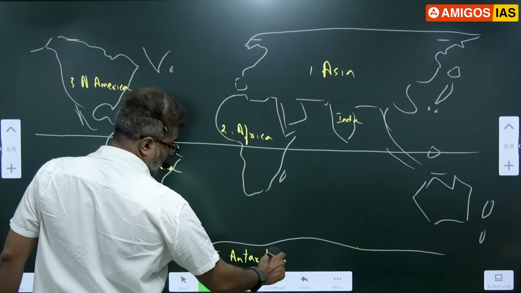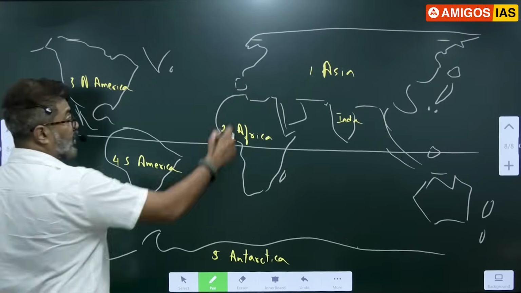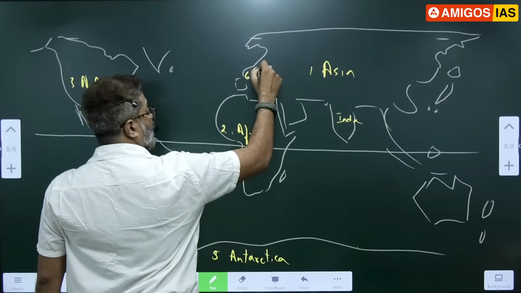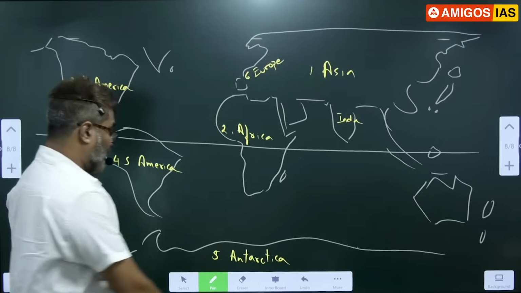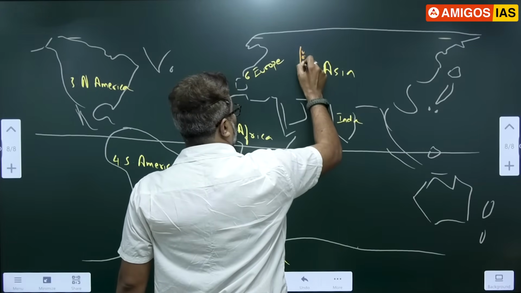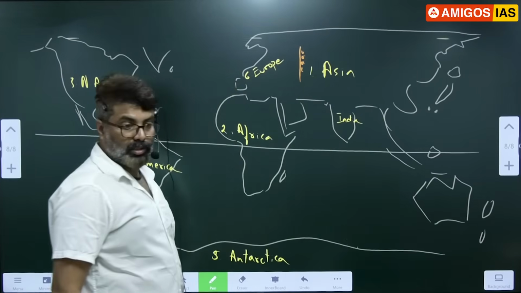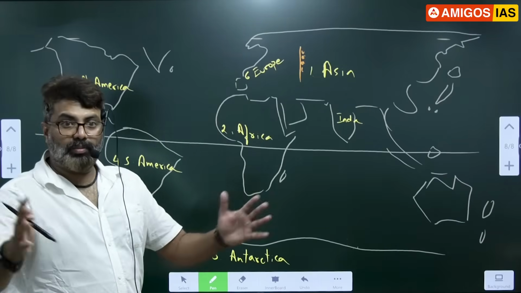Antarctica. Done. Sixth is Europe. This is Europe. Europe is separated from Asia by the Ural mountains here. You can see Ural. There is a mountain called Ural. There is a line I have given. The Ural mountain separates Asia from Europe.